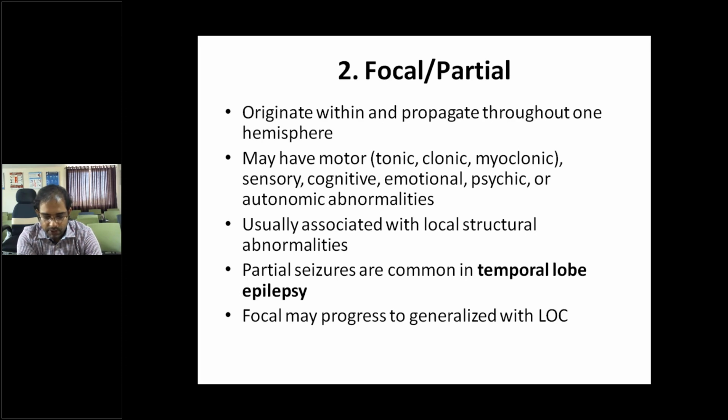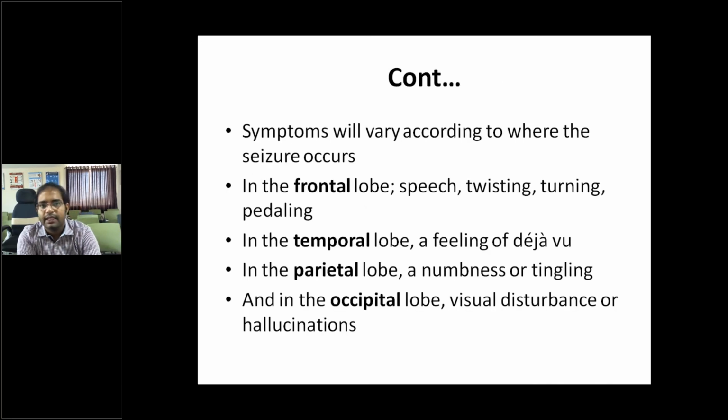So focal means, as we already discussed, it will originate in one part of the hemisphere, and it can generalize and spread to other parts of the brain also. So symptoms will vary according to where the seizure occurs. In the frontal lobe, there can be fumbling of speech, or a loss of speech, or twisting movements, turning, pedaling movements.